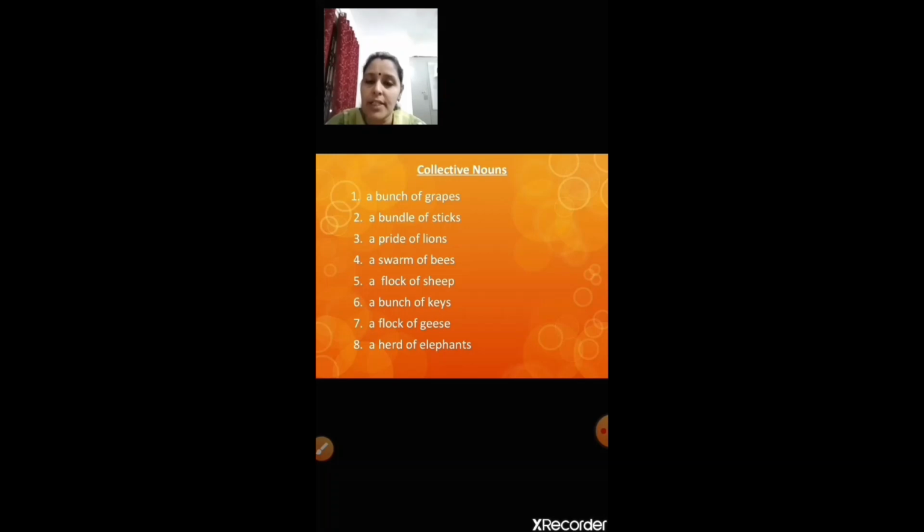Bunch is the collective name given to a bunch of grapes. Bundle is the collective noun given to sticks. Lots of sticks together, so bundle becomes the collective name. A pride of lions, a group of lions. So the collective noun for that is a pride of lions. A swarm of bees, a flock of sheep, a flock of geese, a herd of elephants. So, children, write down this. After you finish this, we'll go to the next slide.